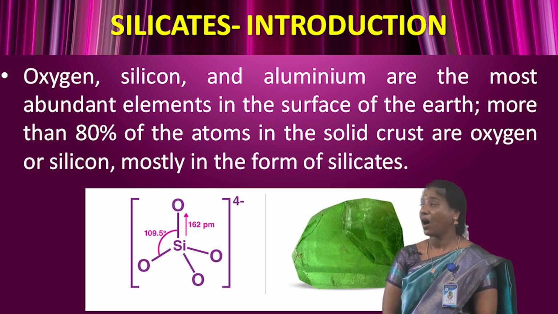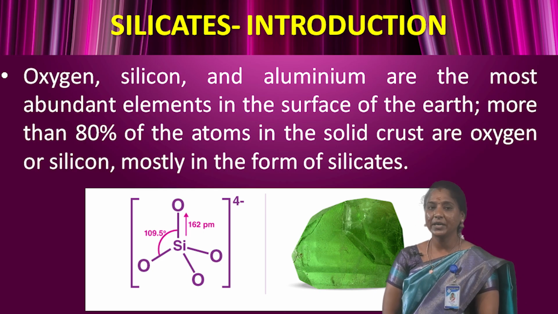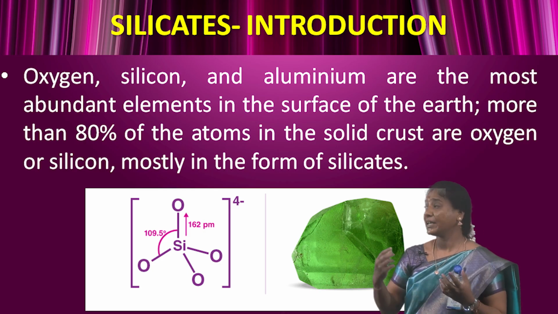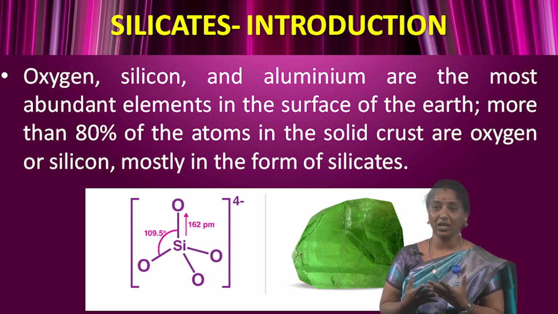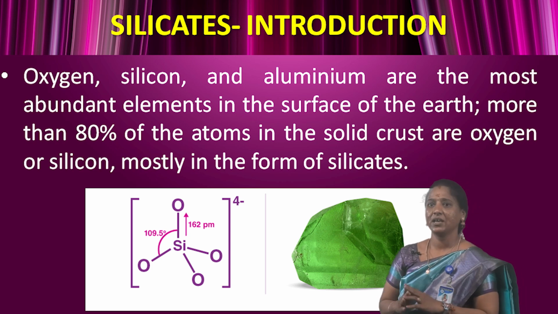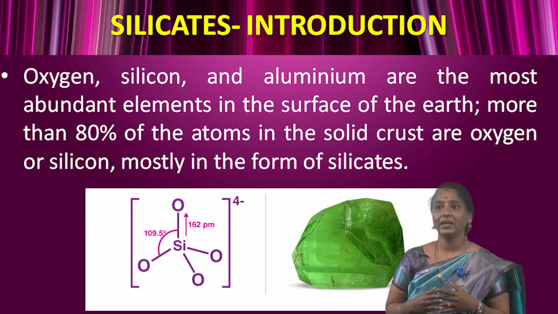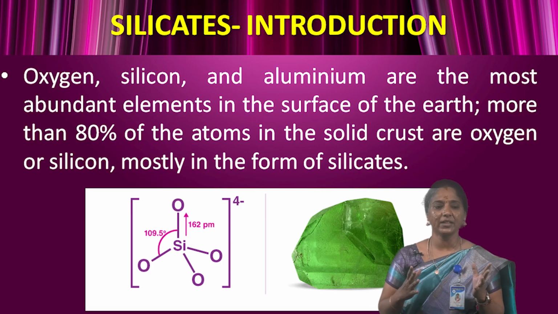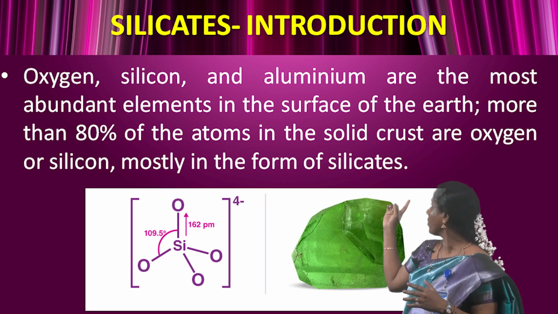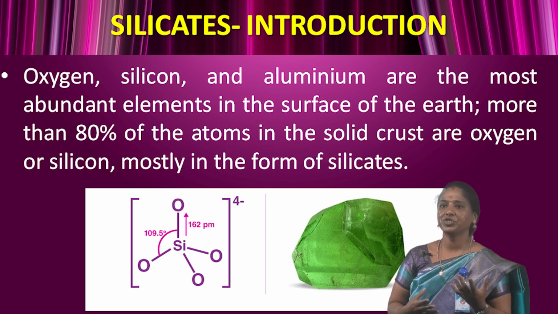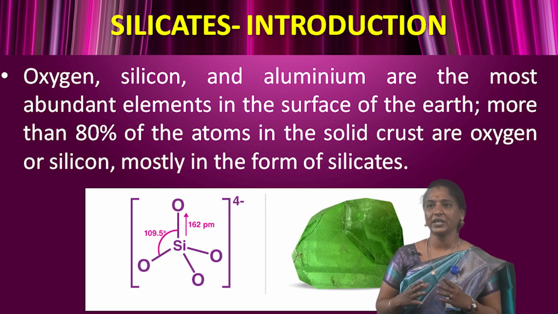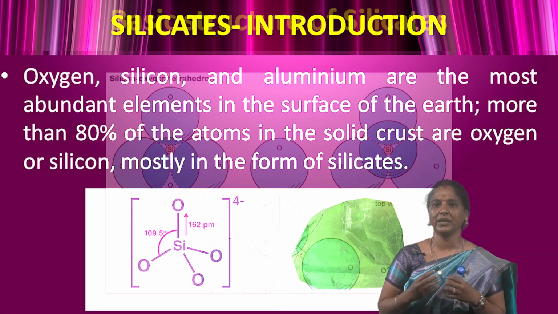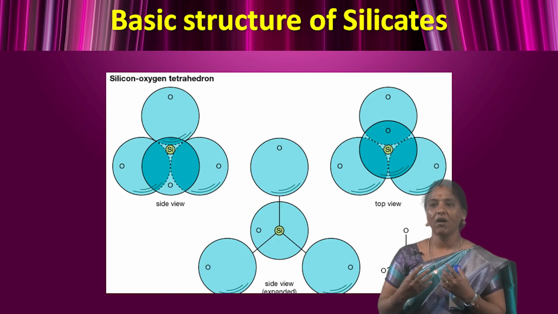What are silicates? Oxygen, silicon and aluminium are the most abundant elements on the surface of the earth. More than 80% of the atoms in the solid crust are oxygen or silicon, mostly in the form of silicates. Silicates are minerals containing silicon and oxygen in tetrahedral units of the formula SiO4 4-, which are linked together in several patterns. About 94% of the earth's crust is composed of silicate minerals, aluminosilicates, clay or silica.